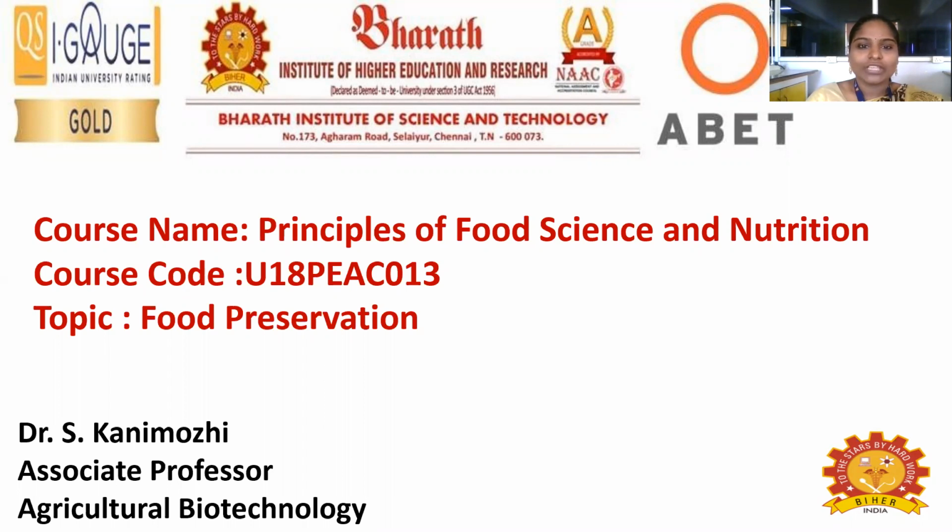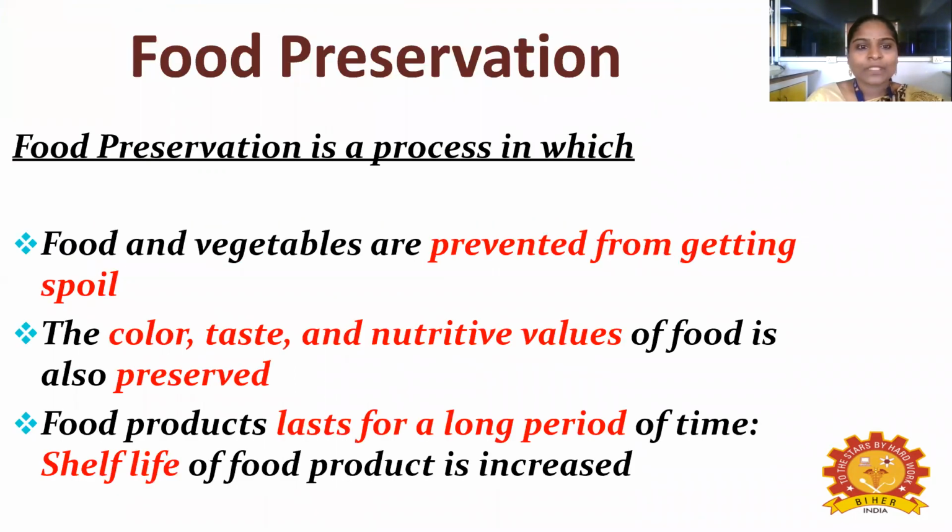Today we are going to see about food preservation. So what is food preservation? Why do we have to do it? It is a process in which food and vegetables are prevented from getting spoiled. From preservation, we can preserve the color, taste, and nutritive values of the foods.